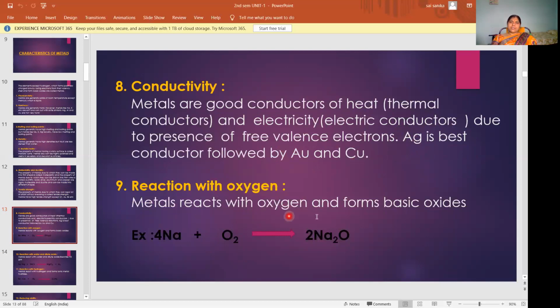Metals react with oxygen and form basic oxides. So when a metal reacts with oxygen, it forms oxides. Those oxides are of which nature? Basic nature. For example, sodium reacts with oxygen to give sodium oxide. The sodium oxide is of which nature? Basic nature. That means it is a base.